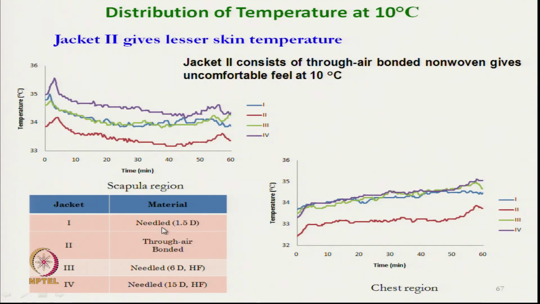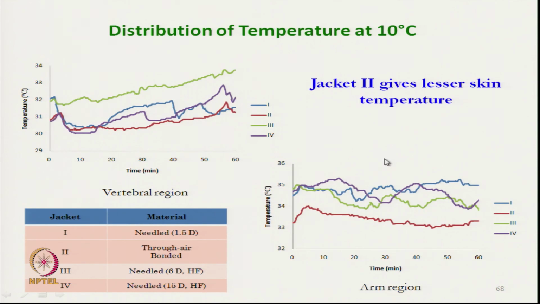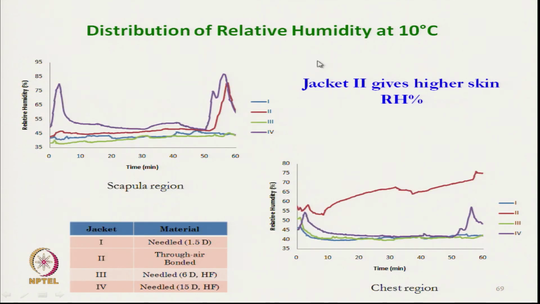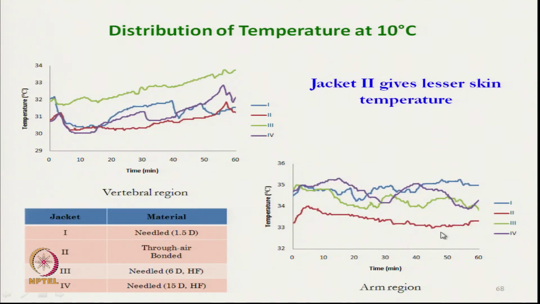Now, if we see the temperature at the skin, for jacket 2 it was lowest. This is the lowest temperature, for the others it is much higher. Jacket 2 was produced from through air bonded fabric. On the other hand, the humidity is maximum. So, the person was feeling cooler due to higher humidity and lower temperature.